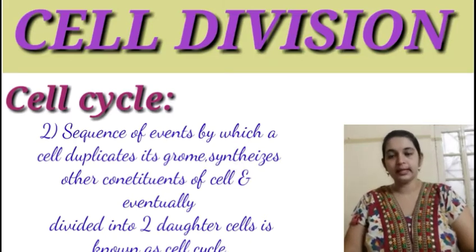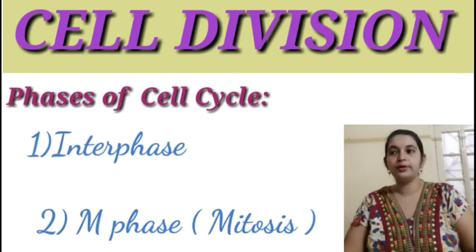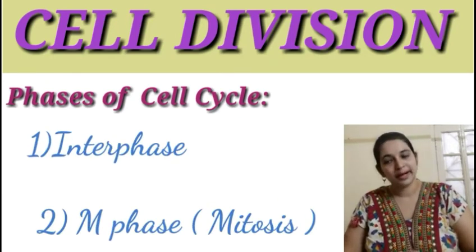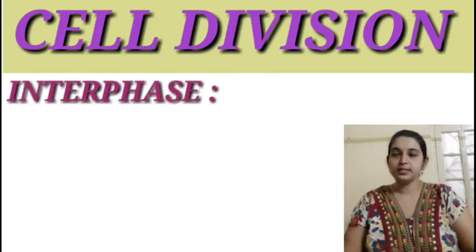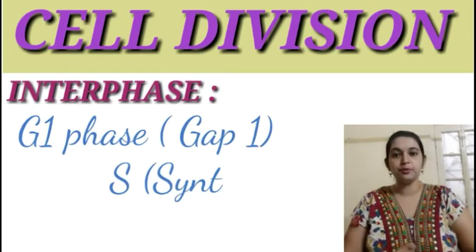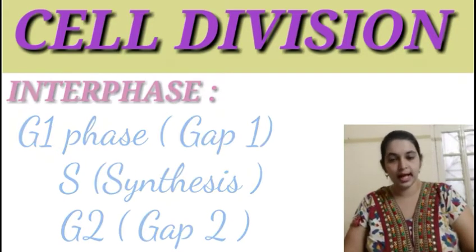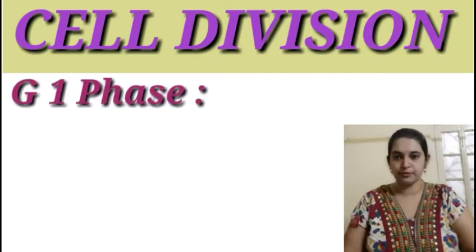Now, cell cycle can be divided mainly into a number of phases, among which we are going to discuss the interphase and mitotic phase today. Now, the first and foremost stage, that is interphase. Interphase can be divided into three sub-phases, that is the gap 1 phase, S phase and the G2 phase, that is the gap 2 phase.